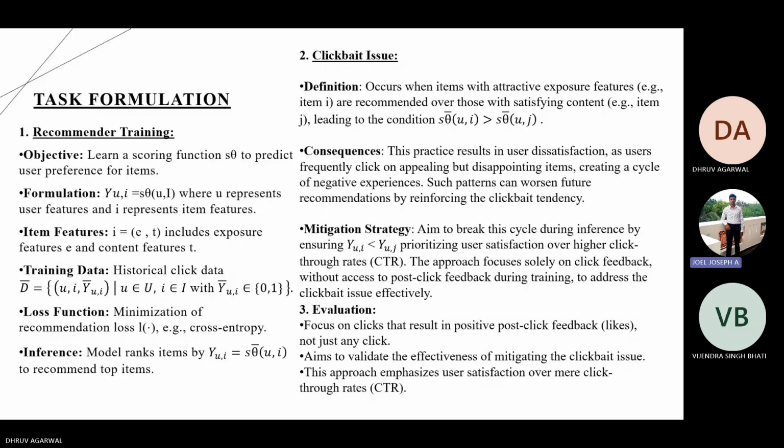So, in order to mitigate this issue, we aim to break the cycle during inference by ensuring y(u, i) is less than y(u, j), prioritizing user satisfaction over higher click-through rates. This approach focuses solely on click feedback without access to post-click feedback during training to address the clickbait issue effectively. And for evaluating this model, we focus on clicks that result in positive post-click feedback, not just any click. This aims to validate the effectiveness of mitigating the clickbait issue. This approach also emphasizes user satisfaction over mere click-through rates.